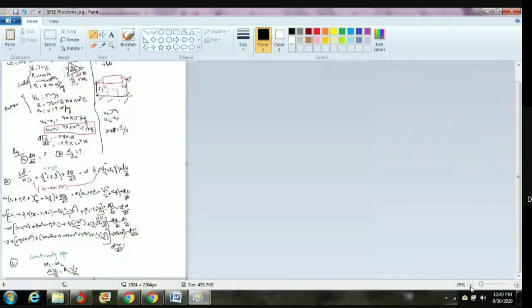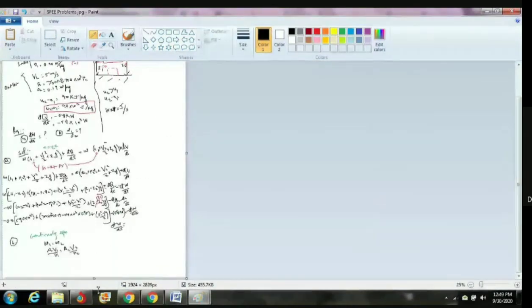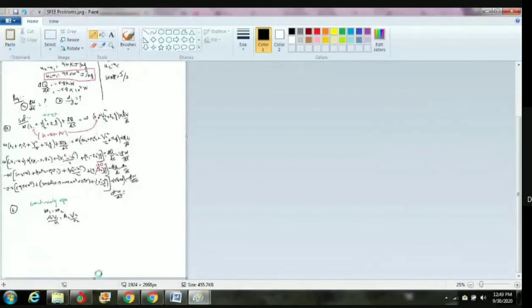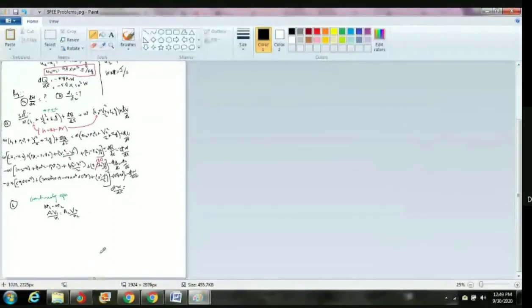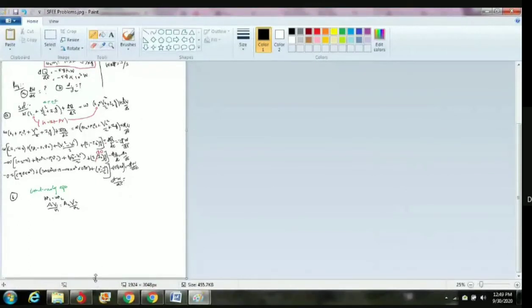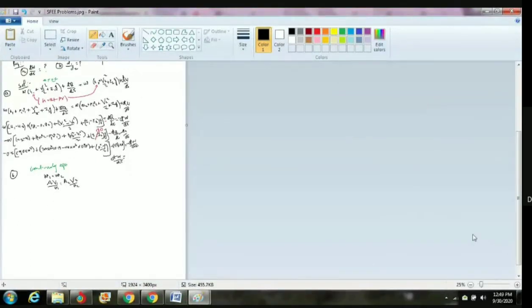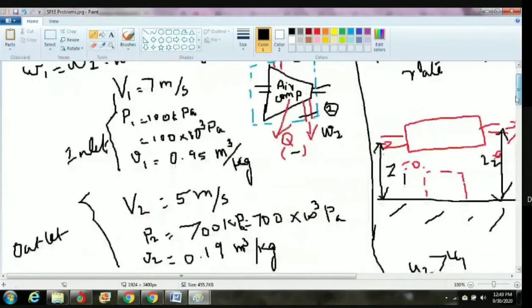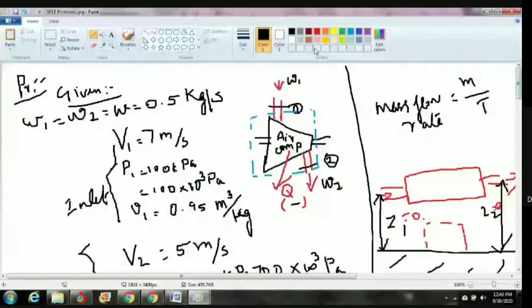This is the continuity equation, ma. So we have to use that one only, because I said you have to practice in the problem time. This problem is an open system, or control volume.